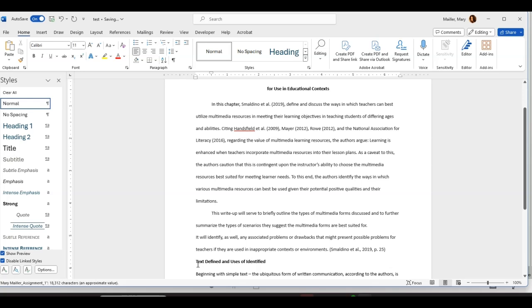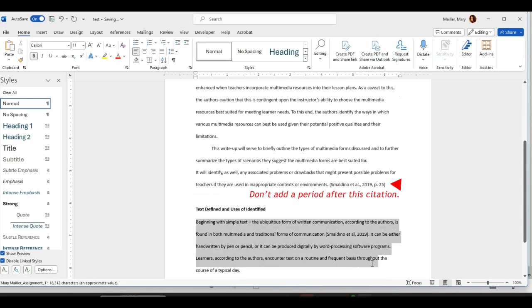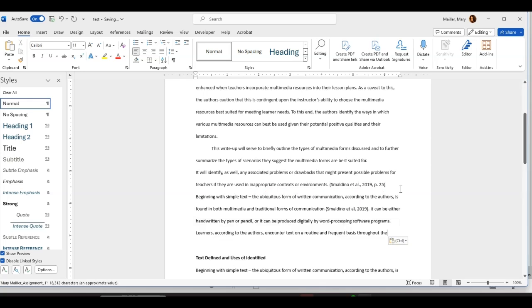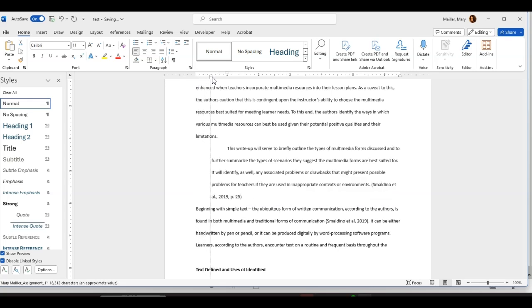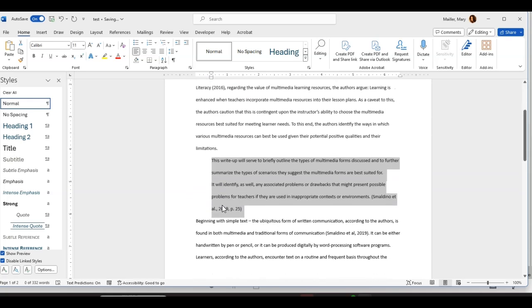Remember that this is just an example, that you're not going to have no text after that, right? Just for the sake of making an example here, I'm going to add some more text so you don't ever get the idea that it's okay to end a paragraph with a block quote, okay? Because it's not. All right, so this will be your block quote here, and for this one, again, you're going to just bring this in like a half inch like this, and line up these two tabs so they meet there on the half. It's supposed to be 0.5, okay?